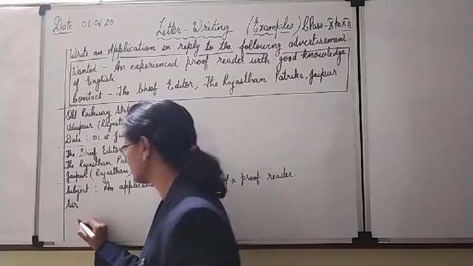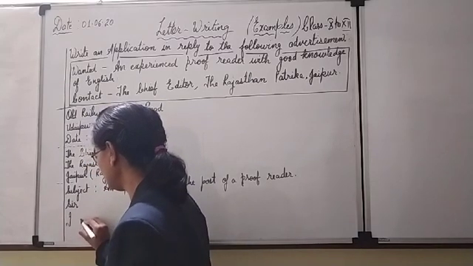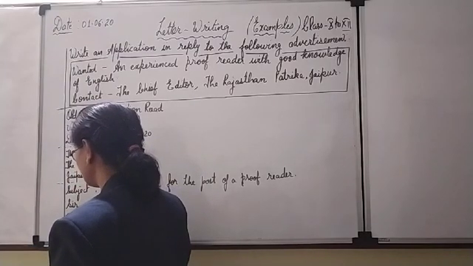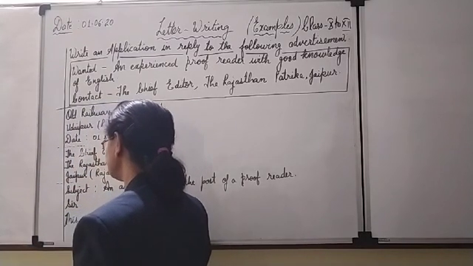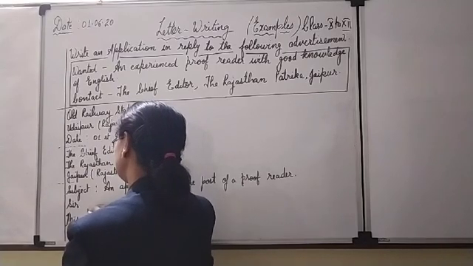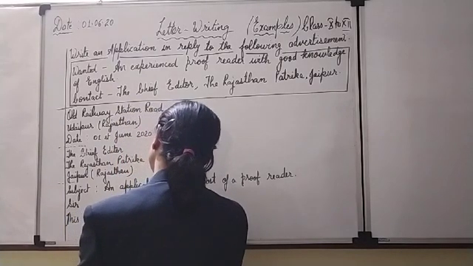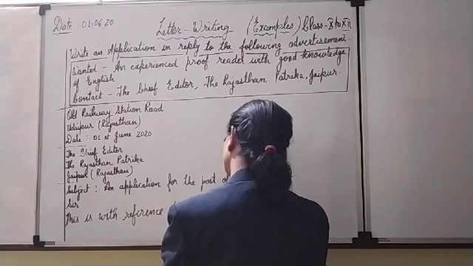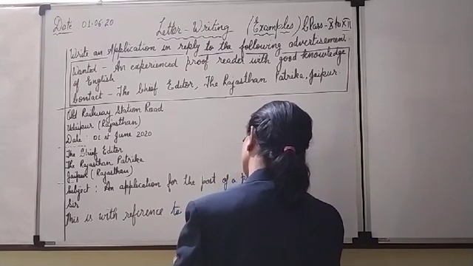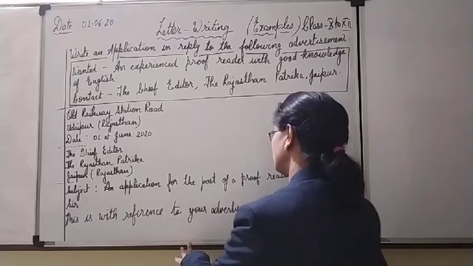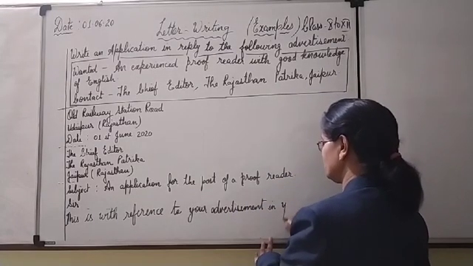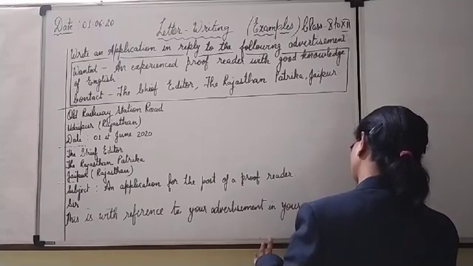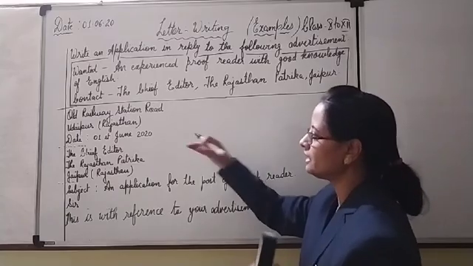Sir, okay, we will start with reference, giving reference. This is with reference to your advertisement in your newspaper, on a certain date before few days.